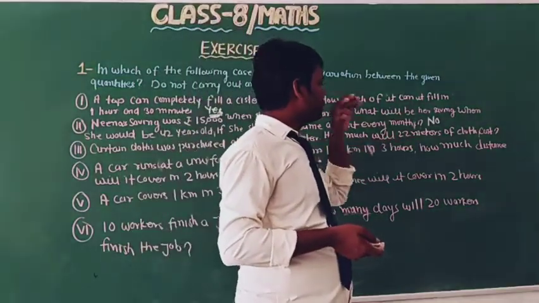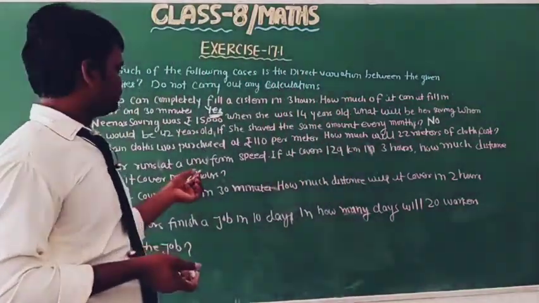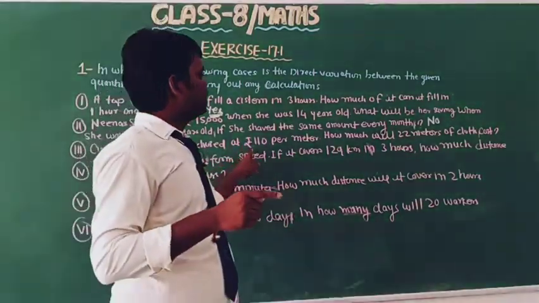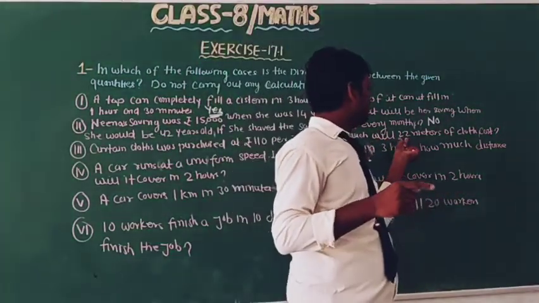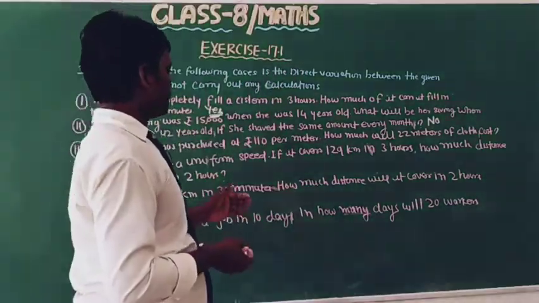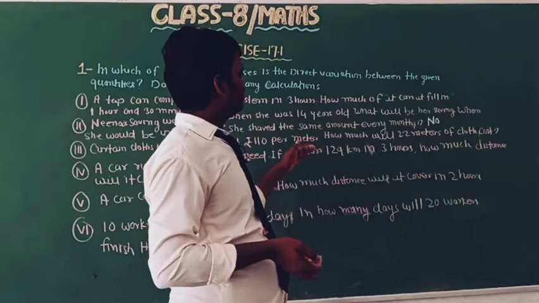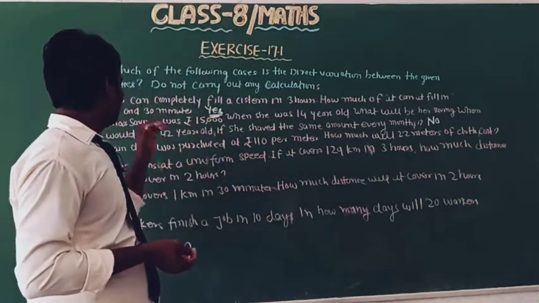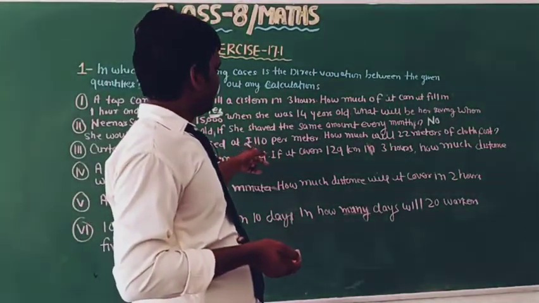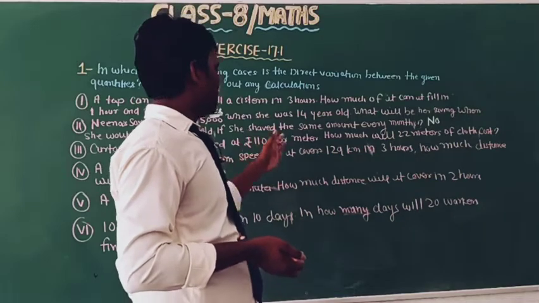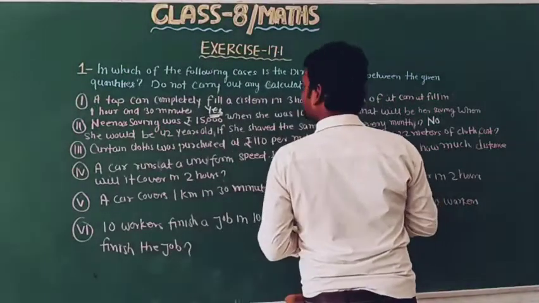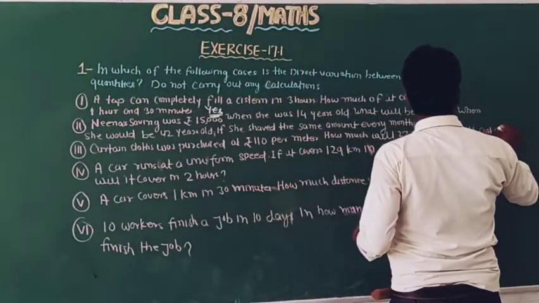How much will 22 meters cost? Okay, so the cost of 1 meter of cloth is equal to 110. Then it is very clear that 22 meters of cloth will cost more. So here, as the cloth increases, their cost also will increase. So this is direct variation. Now write yes, third is direct variation.